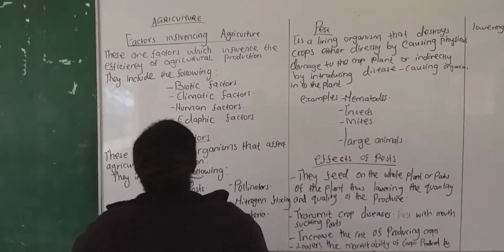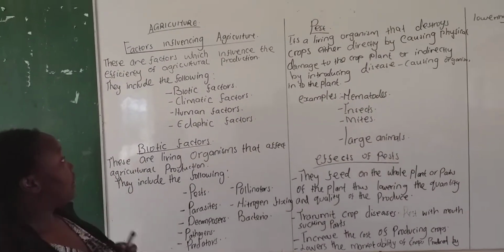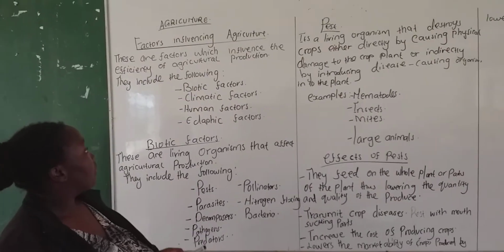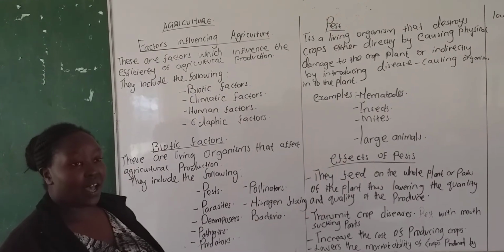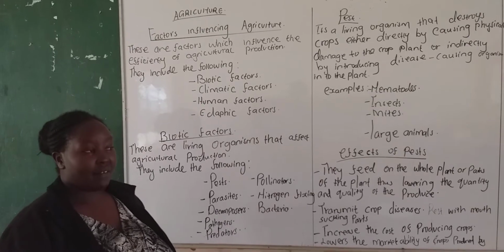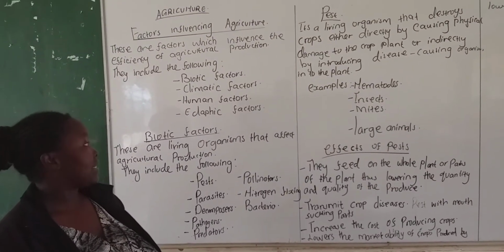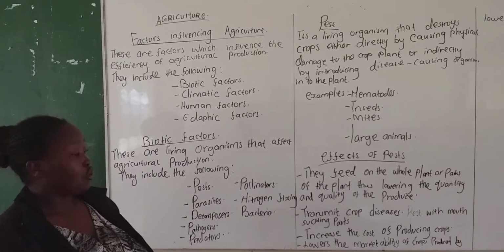Now let's look at those factors, and they include biotic factors, climatic factors, edaphic factors, that is the soil factors, and human factors.